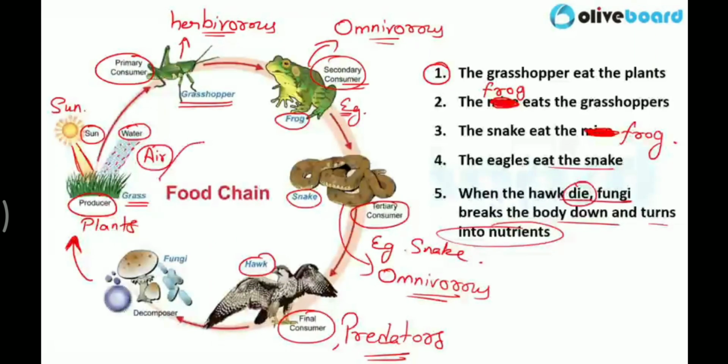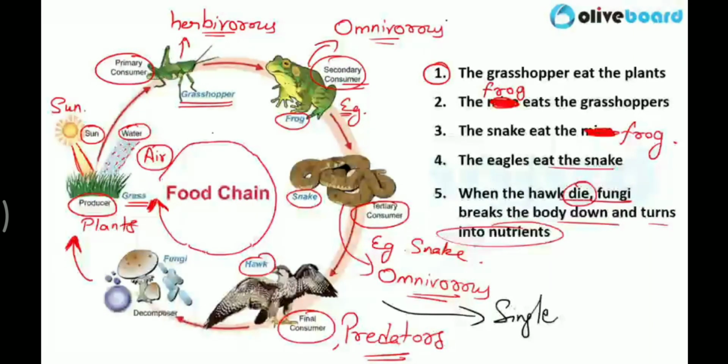From producers to primary consumers, then secondary, then tertiary, and then predators, and then decomposers, and again producers will get energy to produce foods again and again. So this is one food chain. This is a single food chain. Only one animal or one insect is present here at every step, like primary consumer grasshopper, I have given you the example.